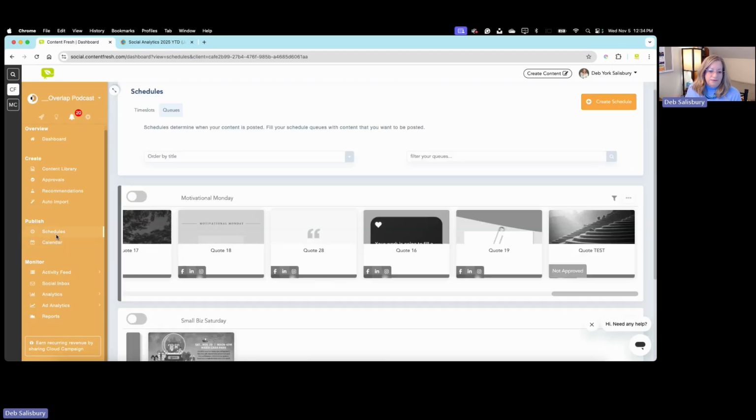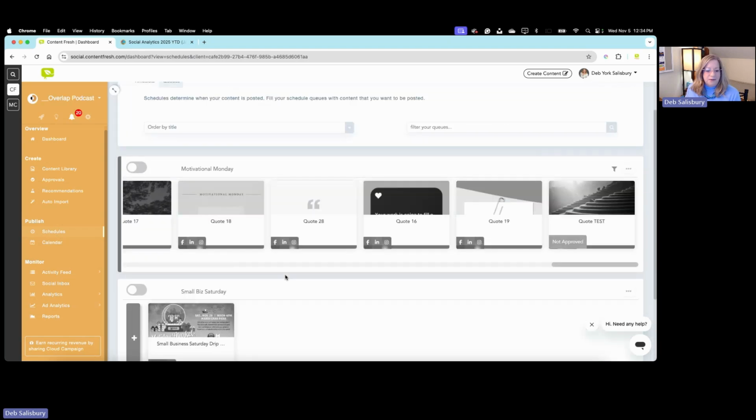So those are the 2 features I really wanted to cover, just to let people know exactly how they can use these for their advantage and to save all kinds of time.